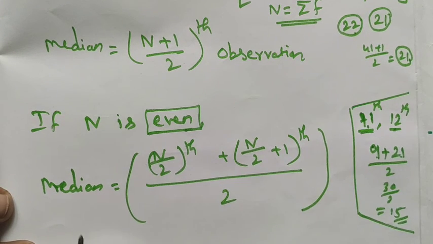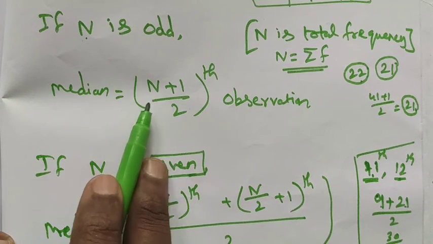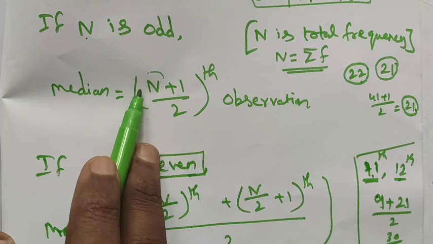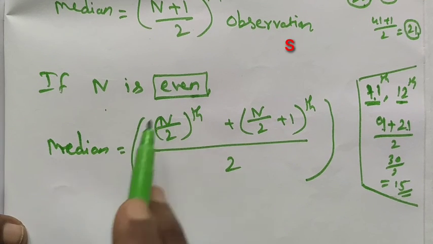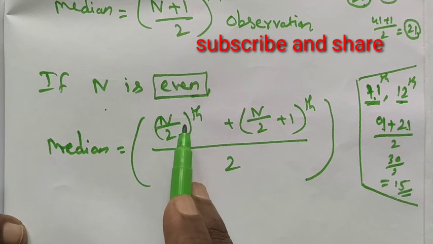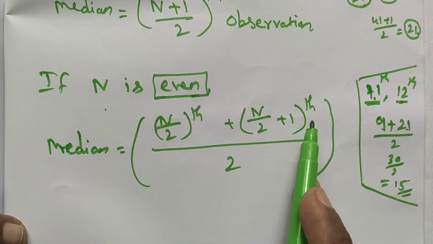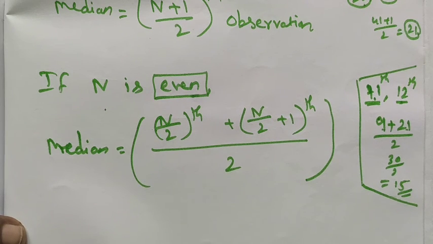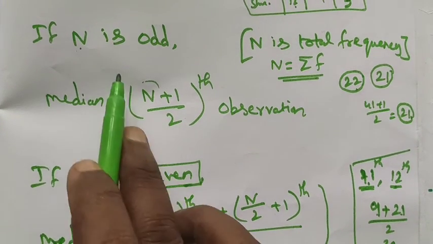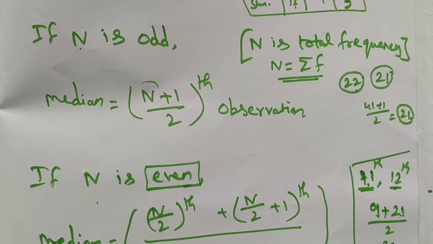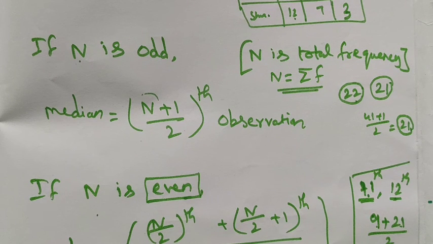Like this we find it. So if n is odd, the median is the (n plus 1) divided by 2 th observation. Here n is nothing but summation of f, that is the total frequency. And if n is even, the median is equal to the average of the n divided by 2 th and n divided by 2 plus 1 th observations, that is the average of the middle two terms. And also we have one condition here. Whenever we are finding the median, we have to arrange the given data in either ascending or descending order. Only then do we get the exact median, that is the middle position of the data.